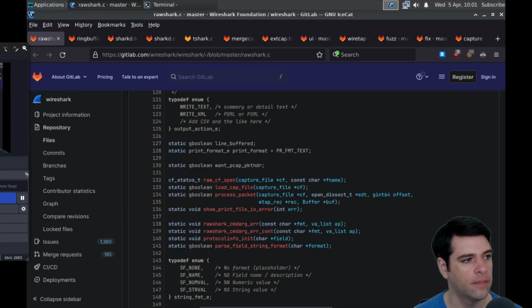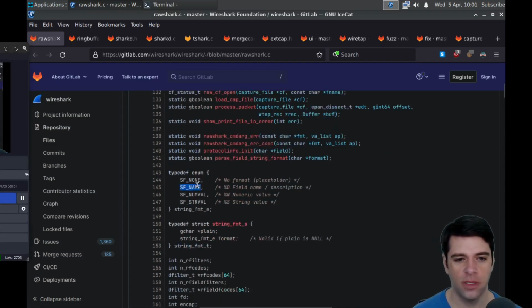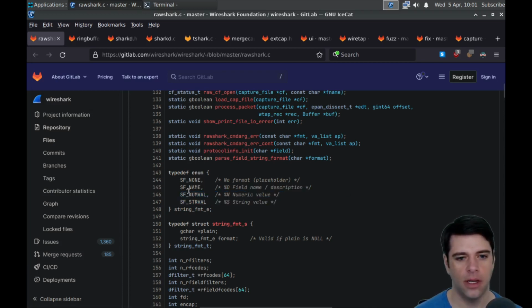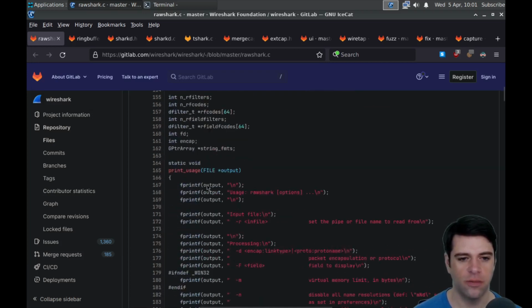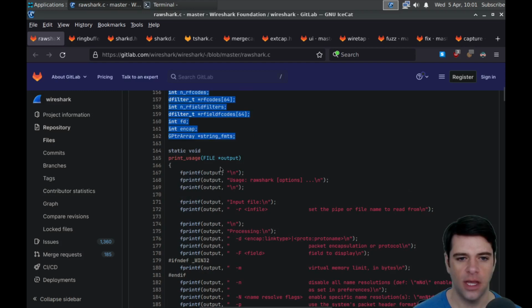Okay. All right. We've got some enum, name, num, val, the numeric value. Oops. We've got some enum, the name, num, val, string value. Okay. Some string formatting stuff. Defining a bunch of filters. And then print usage. I guess this is like a help function.